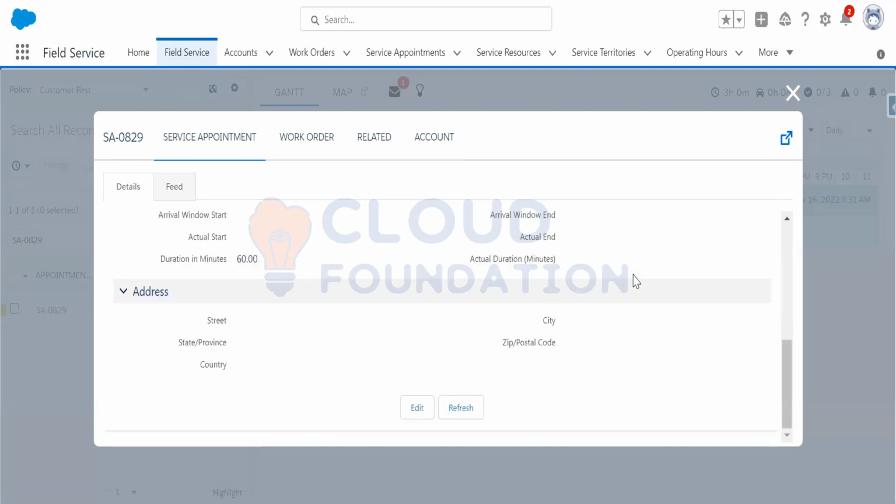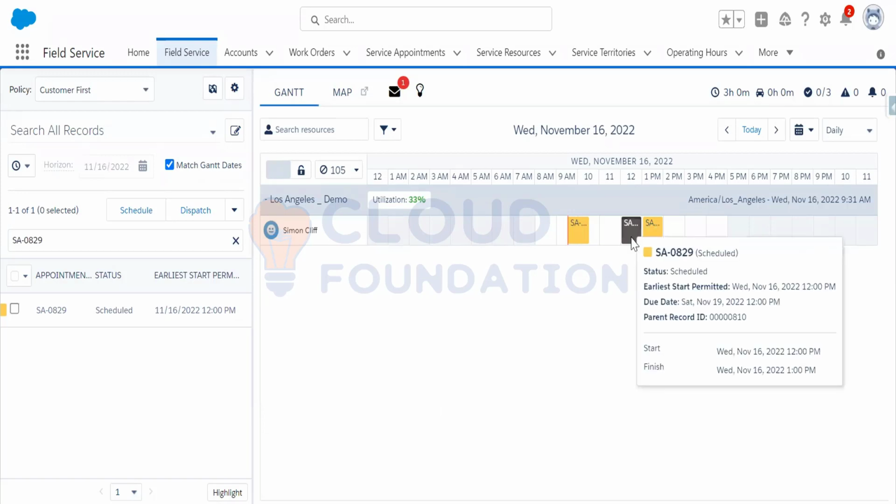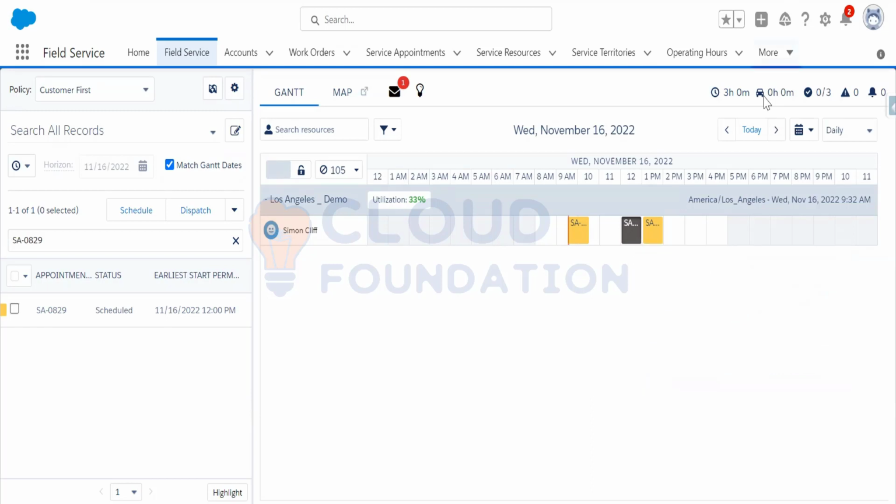The earliest start permitted date and due date are there, and it is in a schedule condition. For start date and finish, you can already see it started at 12 p.m. and ended at 1 p.m. So it is reflecting here that 1 hour is scheduled for this job to complete. But the average travel time is available here only. You can see the average travel time per service appointment here only.